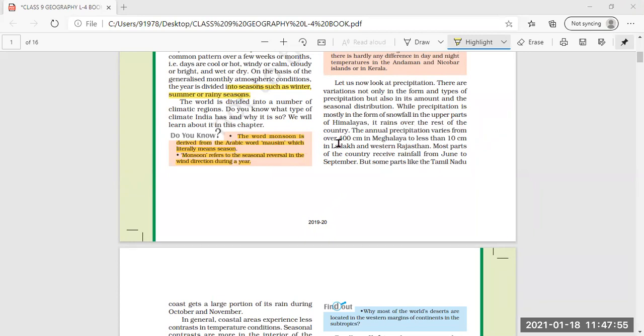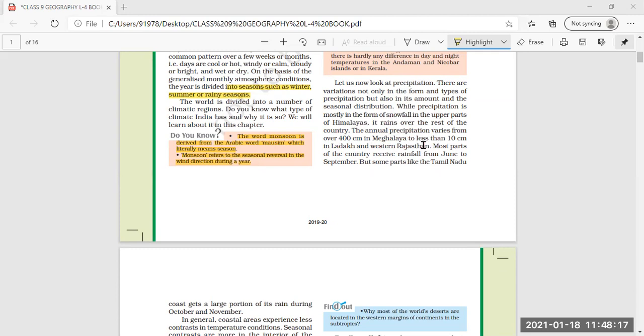While precipitation is mostly in the form of snowfall in the upper parts of the Himalayas, it rains over the rest of the country. That means the precipitation is in the form of snowfall in the upper part of the Himalayas, in the northern areas. But we can find rainfall in the rest of the country.